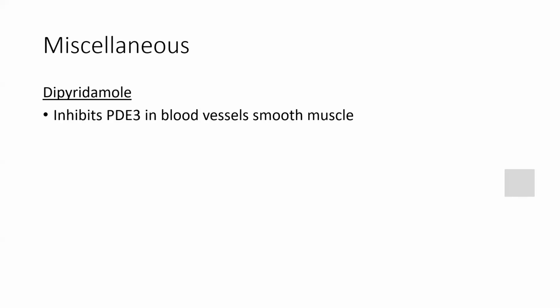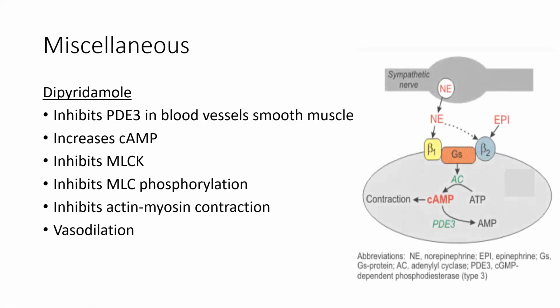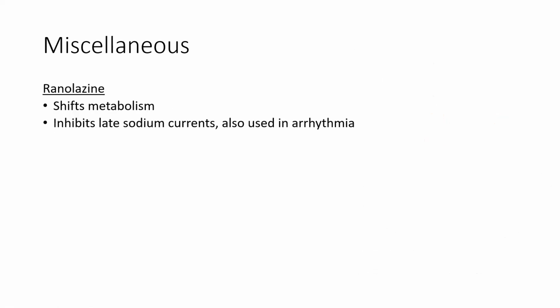In the myocyte, cAMP will have a different mechanism. So here we need cAMP or cGMP, but the PDE3 enzyme is breaking them down, and that's why we need to block PDE3. So we are giving dipyridamole. At the end, it is causing vasodilation. This we had discussed last time also, the mechanism.